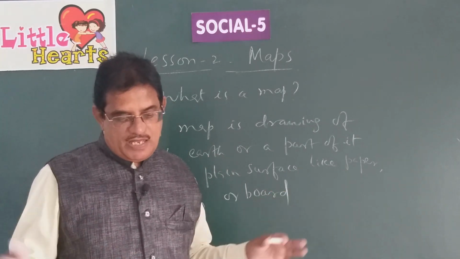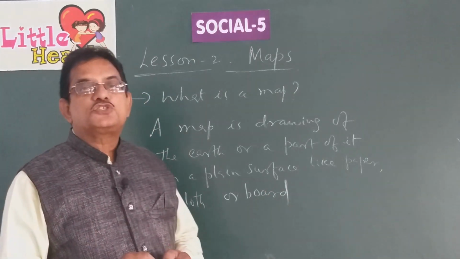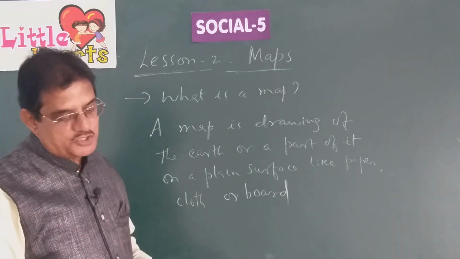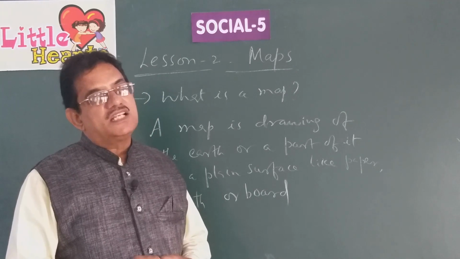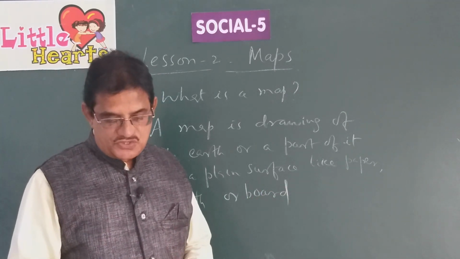So we can have maps of different varieties, and you can show information about different mountains, hills, plateaus, rivers or cities. That's the reason why we have maps of different sizes and shapes.